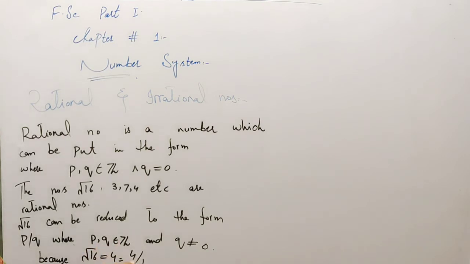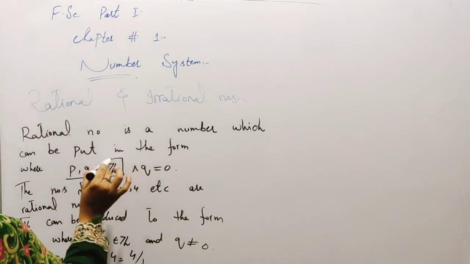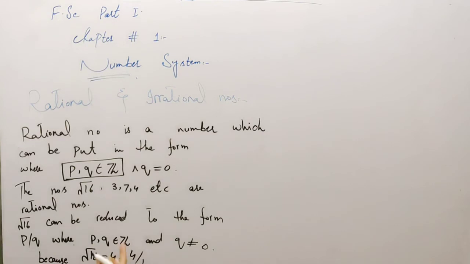So 4 and 1, this is p and this is q, both belong to the set of integers.